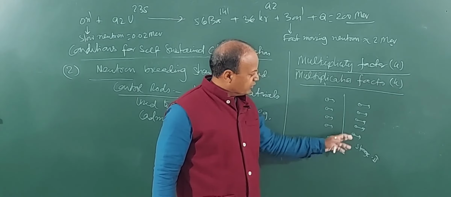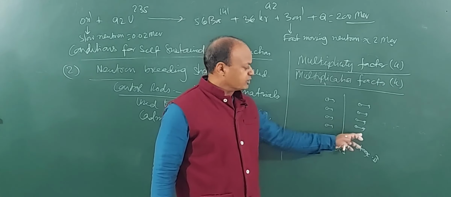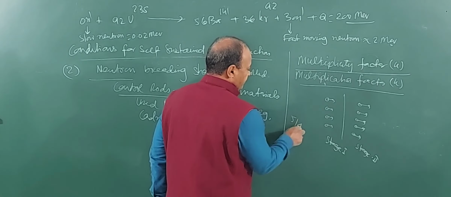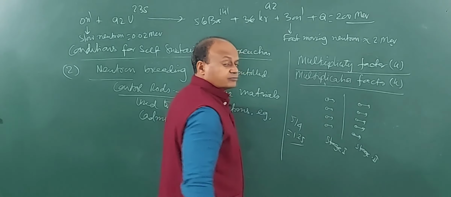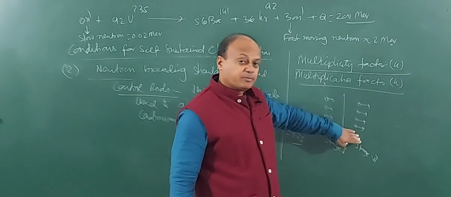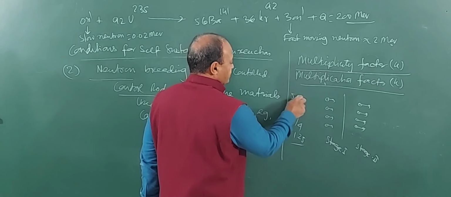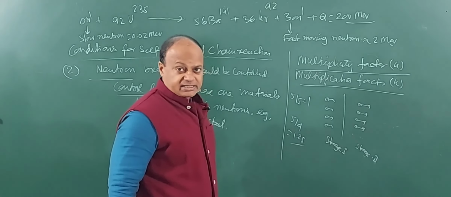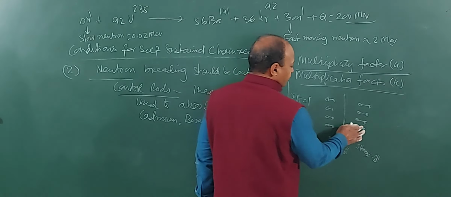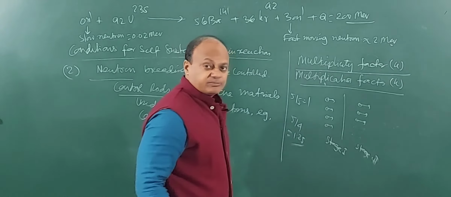And in stage 2 I found how many neutrons are there? 5 neutrons. That means the number of neutrons has increased. So the multiplication factor will be 5 by 4, which is 1.25. But suppose I input 4 and I control the number of neutrons and the output is also 4, then it is 4 by 4, which is 1. Ideal case. And suppose I give 4 and I get 3, then it is 3 by 4, which is 0.75, less than 1.